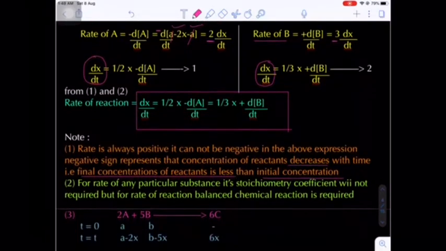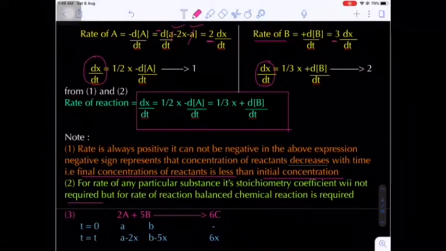And one more important note here: for the rate of any particular substance, its stoichiometric coefficient is not required. This is very important. Suppose I want to write the rate of reaction of A, or the rate of reaction of B, there is no need to write the stoichiometric coefficient.